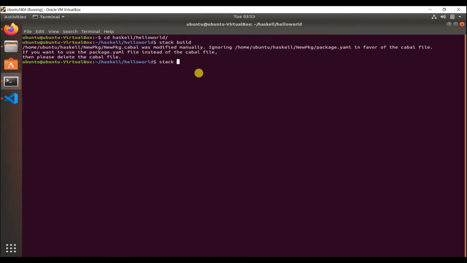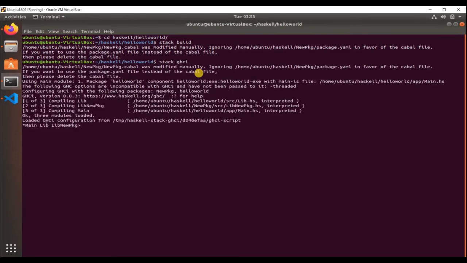So stack ghci. If you see here, it has imported lib, and it has imported lib new package. So where's the GitHub repository? You can import it. This hello world project has the lib library, that is your current library, the library present in your project. This one is from a project on your local machine, and this is the library that is there in your GitHub repository.